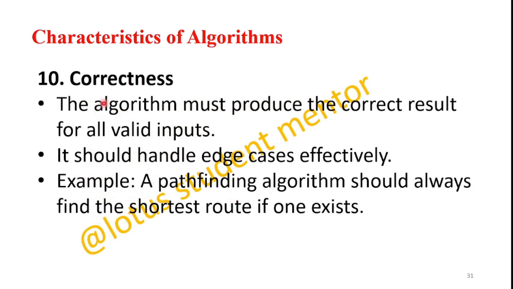The final one is correctness. The algorithm must produce the correct results for all valid inputs. It should handle edge cases effectively. An example is a pathfinding algorithm: A star and Dijkstra's algorithm should always find the shortest route if one exists. We will study these concepts in graph theory: Kruskal's algorithm, Dijkstra's algorithm, the traveling salesman problem. All these algorithms follow these characteristics. These ten characteristics must be followed, and then only it is known as an efficient algorithm design. Otherwise it is a poorly designed algorithm.